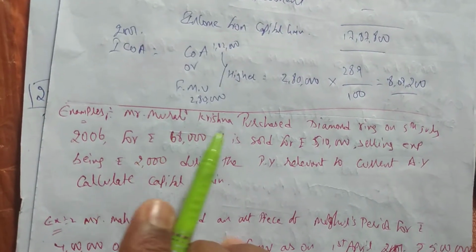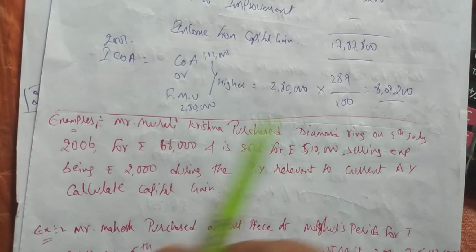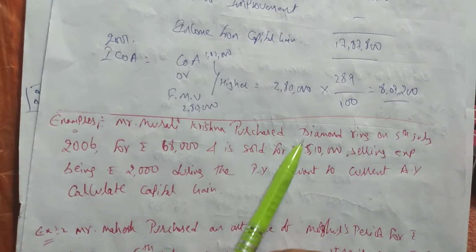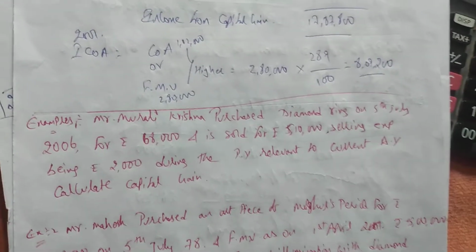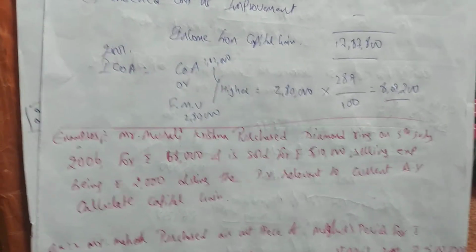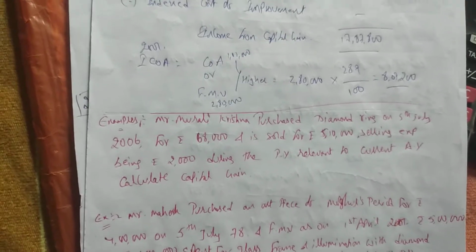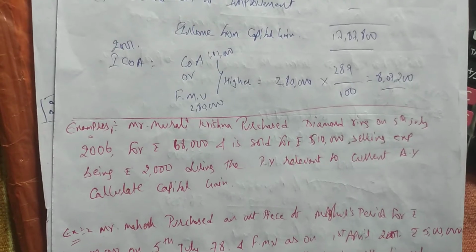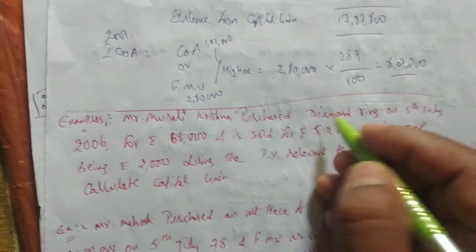Okay, now see, this is example 2. Mr. Murli Krishna purchased a diamond ring. Whenever a diamond ring is a personal thing, but it is a diamond ring, right? We have seen that whenever the SSC is purchasing some personal effect assets which have value, like gold, jewelry, diamond ring, this will be a capital asset.